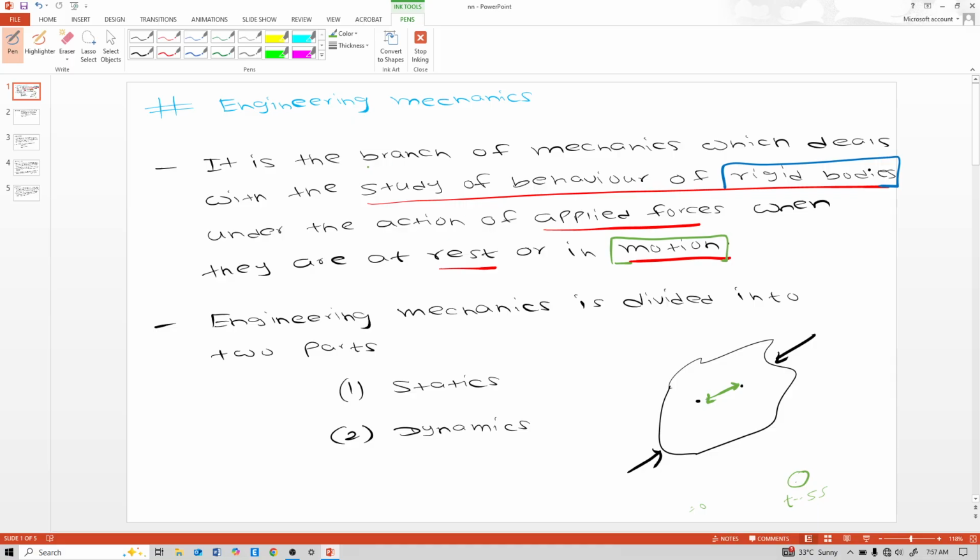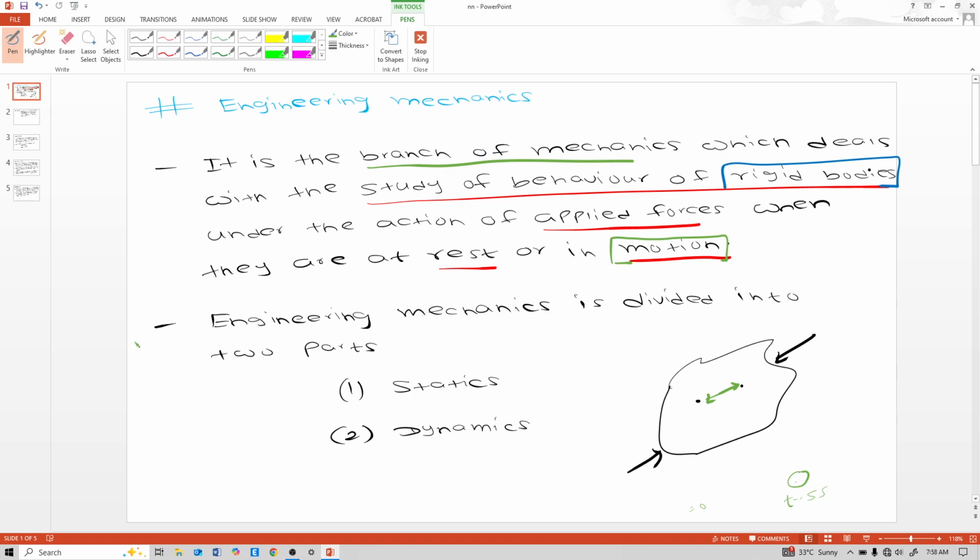So see, I told you in our previous lecture about the branches of mechanics. We studied that mechanics, the study of matter, is divided into solid mechanics and fluid mechanics. Solid mechanics is the study of solids and fluid mechanics is the study of fluids. And solid mechanics is further subdivided into engineering mechanics and deformable bodies. Engineering mechanics means the study of rigid bodies, and deformable bodies means the strength of materials subject, which is the study of elastic bodies, and the other is plastic theory, the study of plastic bodies. So remember those things.